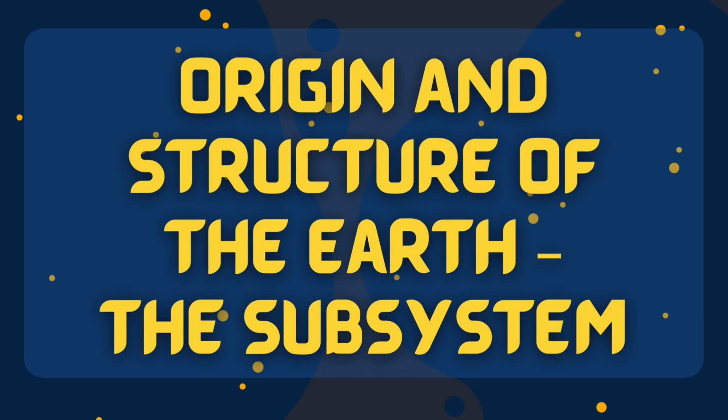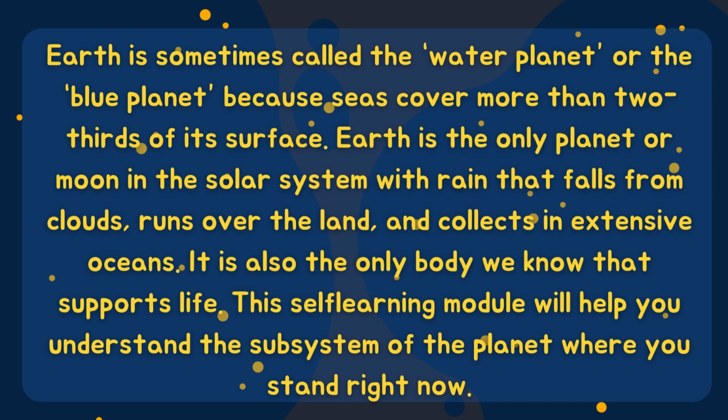Origin and structure of the Earth, the subsystems. Earth is sometimes called the water planet or the blue planet because seas cover more than two-thirds of its surface. Earth is the only planet or moon in the solar system where rain that falls from clouds runs over the land and collects in extensive oceans. It is also the only body we know that supports life. This self-learning module will help you understand the subsystems of the planet where you stand right now.